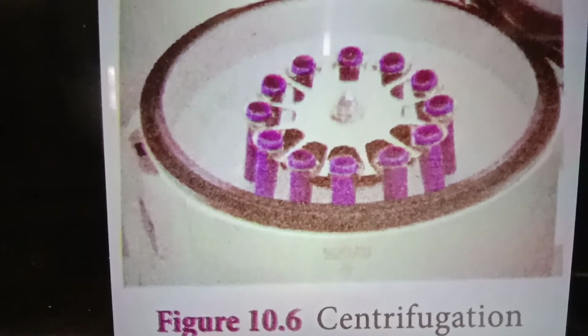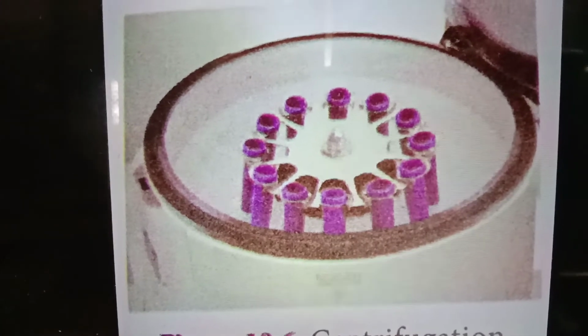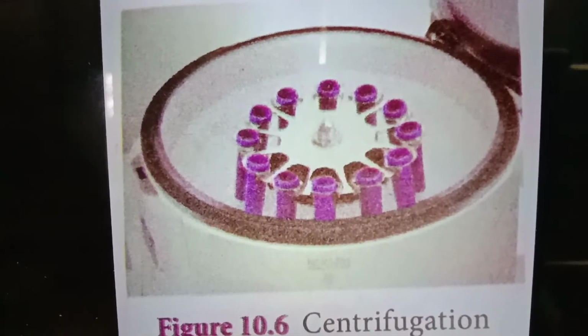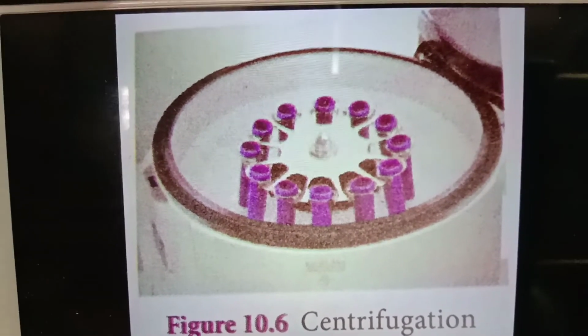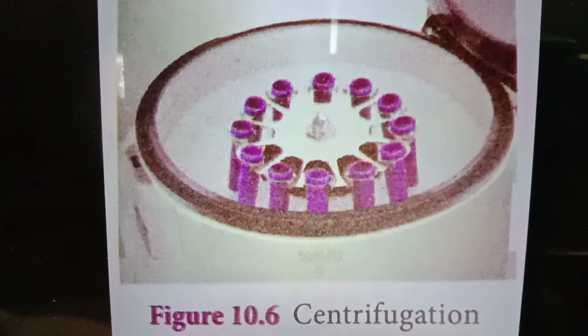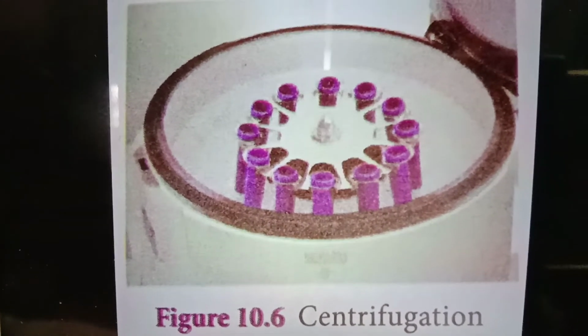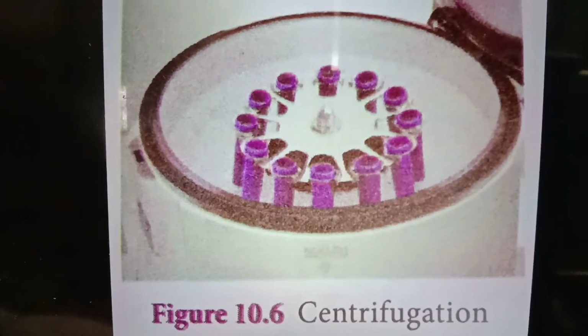At the bottom of the side, the liquid will become the upper side. So that is called centrifugal. Next, what are the uses of centrifugal? In milk dairies, it is used to separate cream and milk. So that is called centrifugal.